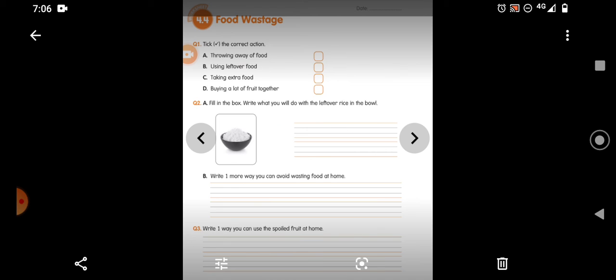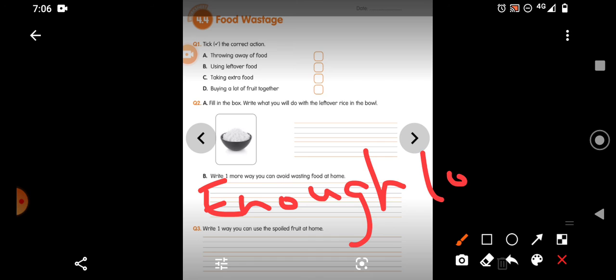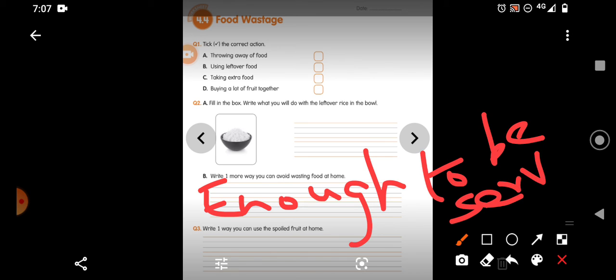Now write one more way you can avoid wasting food at home. How can you avoid wasting food? Enough to be served. Take enough. Yes, enough to be served. Only take what you want. If you want to put it in another way, same meaning, you can always write your own, children. Always take only what you need and finish it and then take more. So put it in your own words and complete this. For spellings you can check your content book.